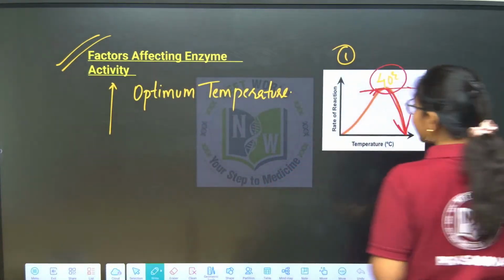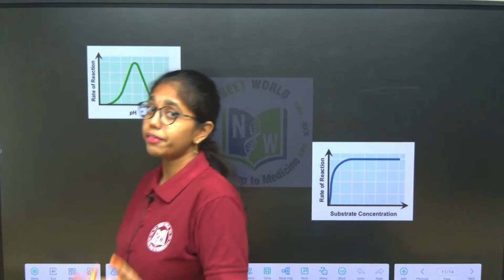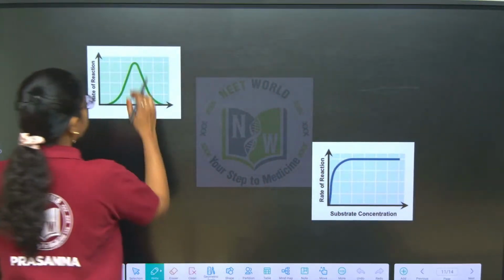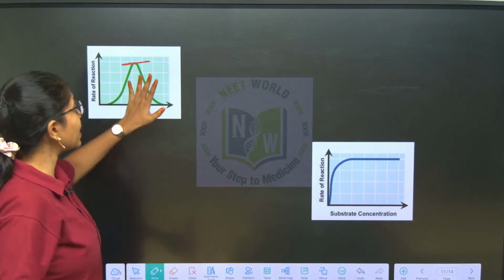Let us look into the second factor, that is pH. pH will be different for different enzymes. The pH range is optimal for each and every enzyme, and that is specific.